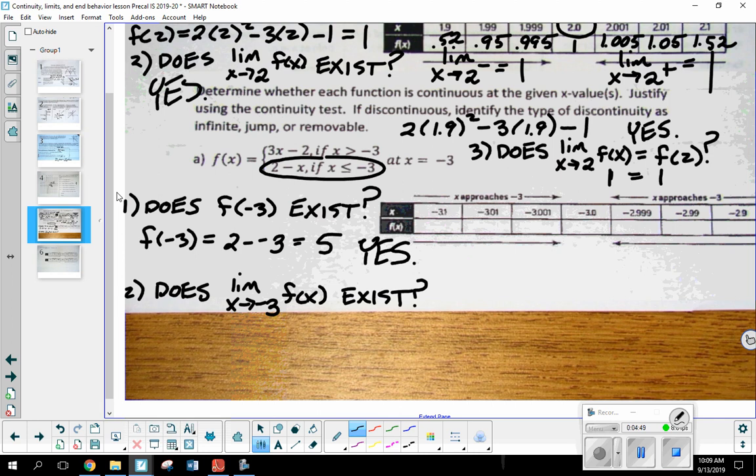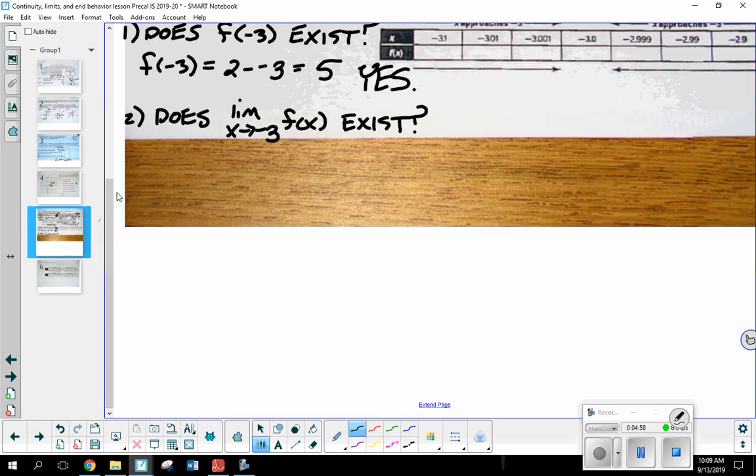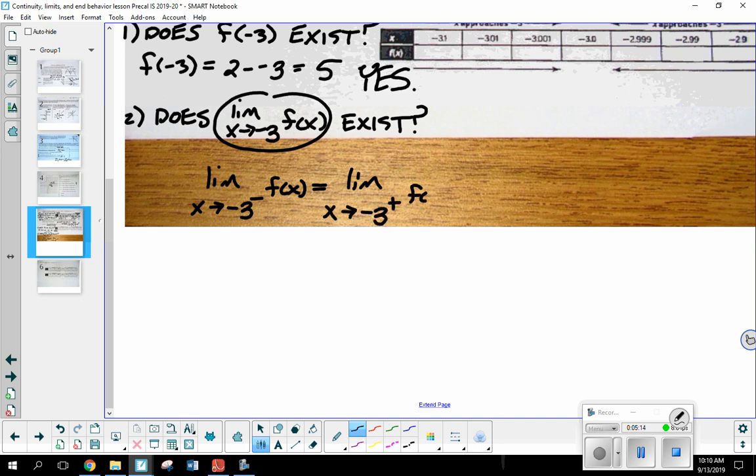Okay, Will's saying exactly what's correct. We're approaching the same y value from both sides. So this statement right here, you'll notice there's no plus or minus as a power, so if that's removed, we're approaching it from both sides. So this statement right here is only true if the limit as x approaches negative 3 from the left equals the limit as x approaches negative 3 from the right.